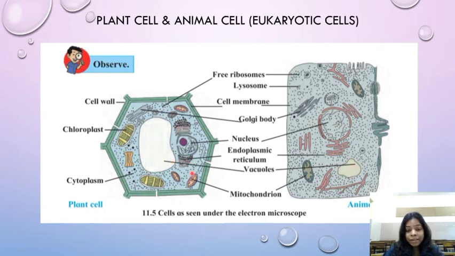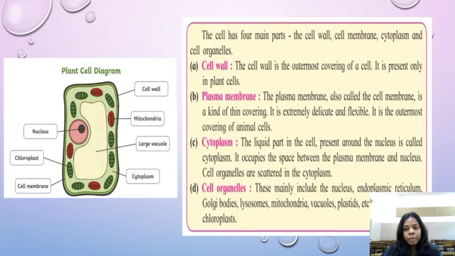Vacuole, empty space. It's big in plant, it's small in animal. Mitochondrion, see this mitochondrion here and here. So plant cell and animal cell both have almost a similar structure. Most of the parts of the cell are same in plant and animal cell both. Let us see a bit more about the different organelles, the different parts in a cell.